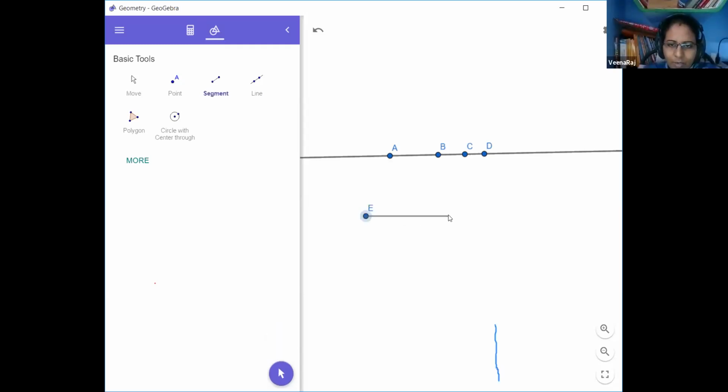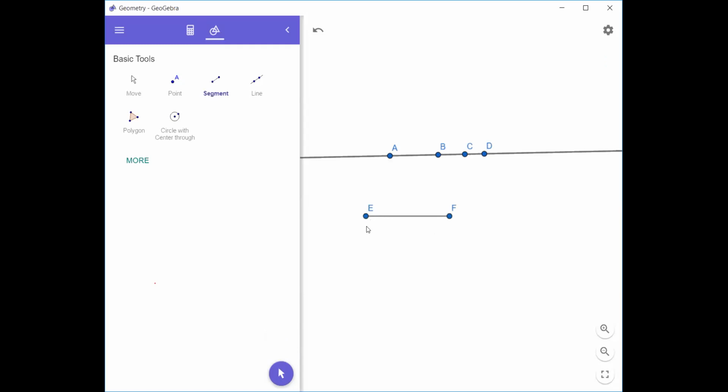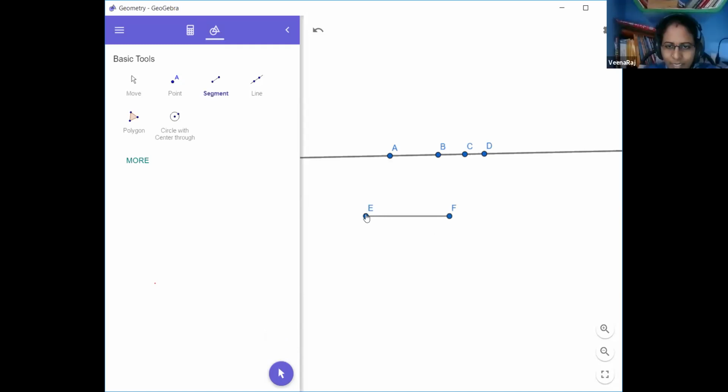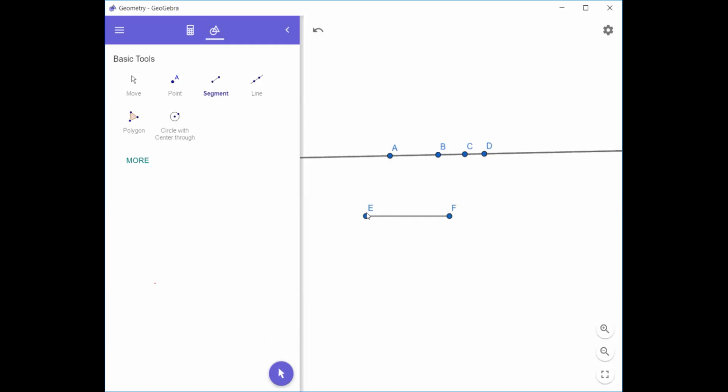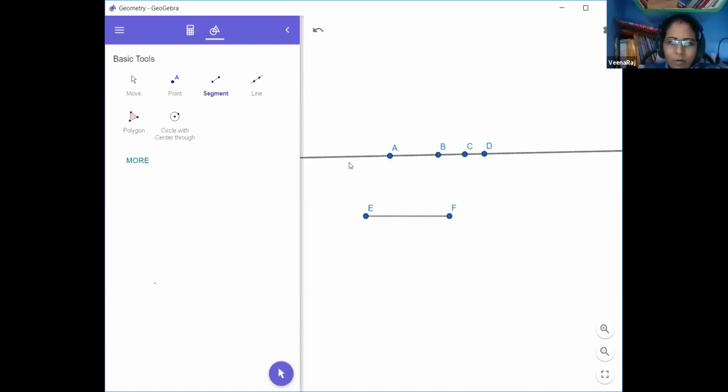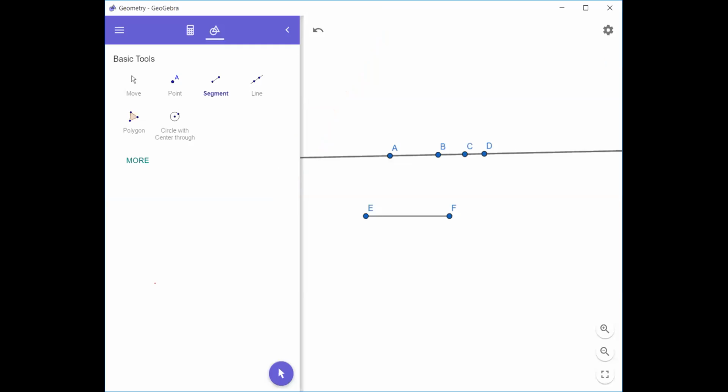Once you observe the screen, here I have drawn one line segment. What is the name of this line segment? EF. Can you say what are the endpoints of this line? A and B are taken as points. A and D, teacher.